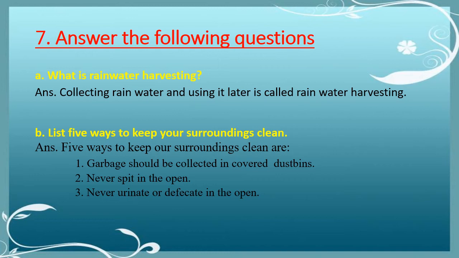Always use toilets. Number 4, there should be a proper drainage system. Drains should be covered. Number 5, do not let water collect near houses because dirty water will invite mosquitoes to breed.